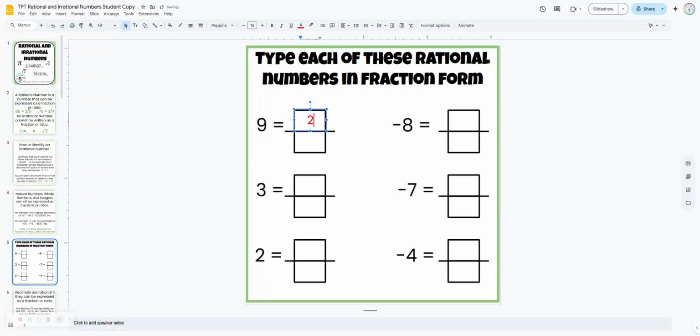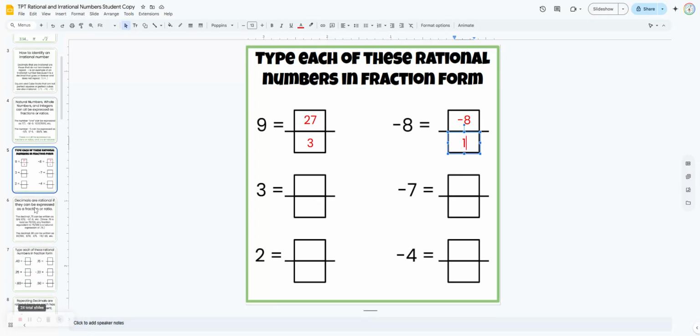So this one could be 27/3, which equals 9. So they can show that 9 can be expressed as a fraction. -8 could be expressed as -8/1. So you're going to have some different answers here. So that just makes it clear to the students that all of these are rational because we can write them as fractions.